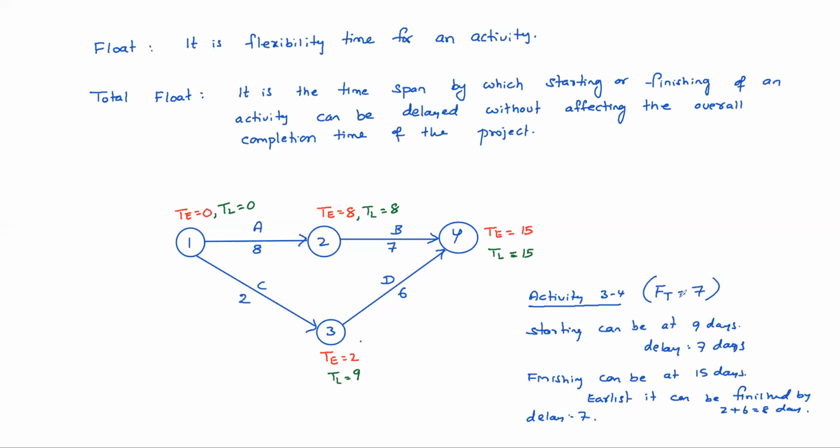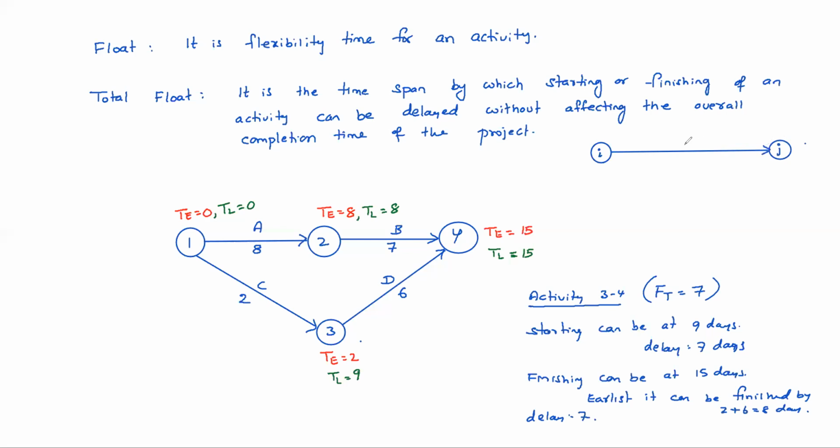So how to calculate this total float easily? It can be calculated very easily like this. Suppose any activity has these things, TL and TE for both events. Suppose this is the ith event and this is the jth event.